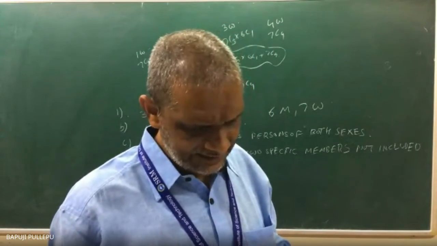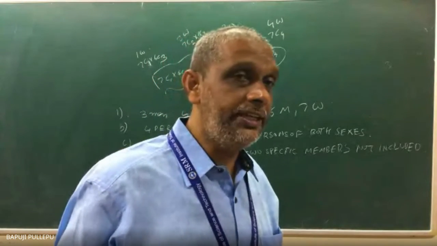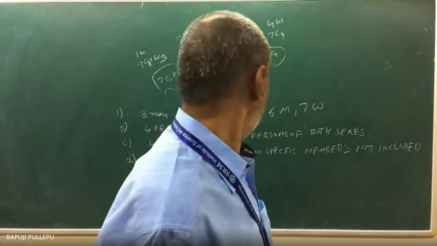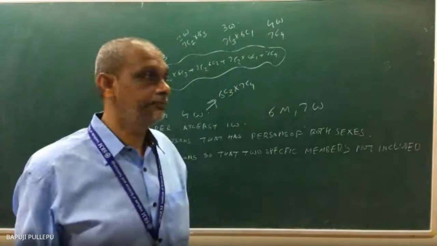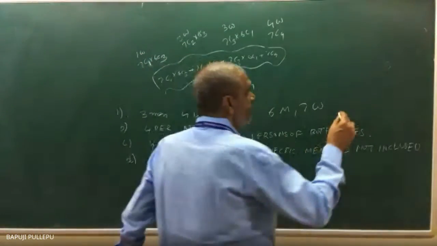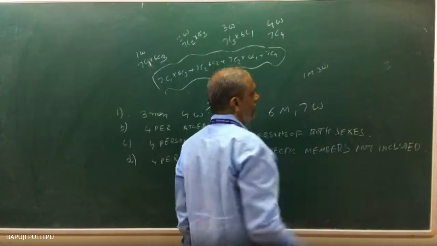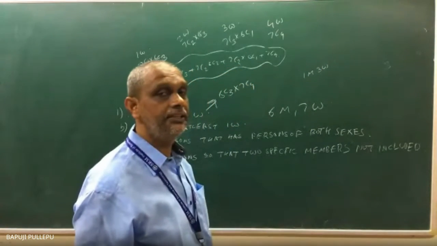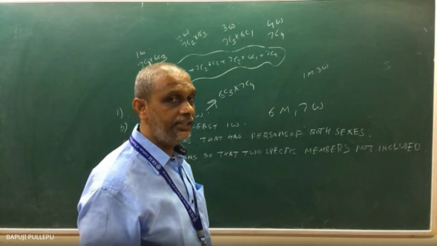4 persons that has a presence of both sexes. Both sexes means what will you do? There is no fixing; both is telling. So how will you do? 4 persons I want to select. See, how can I select? 1 man, 3 women. Are you agree with me or not?